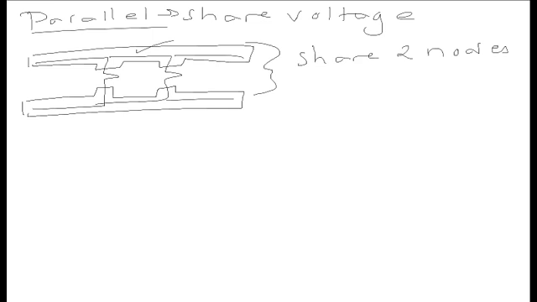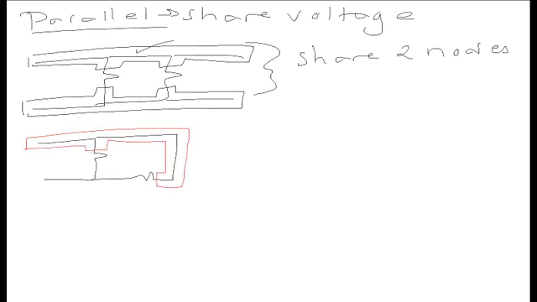Here's a slightly more complex example. In this example, it really matters where I draw my terminals. I'm going to claim that these two resistors are in fact in parallel. How do I know that? Let's once again highlight the nodes. I'll try to do this in a different color. The first node is here. The second node, let's change colors again, is here.